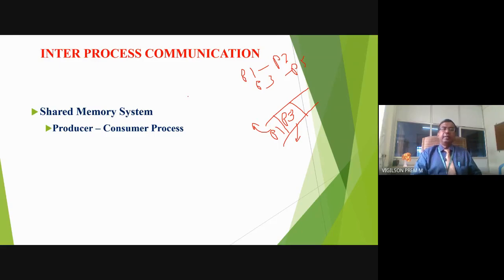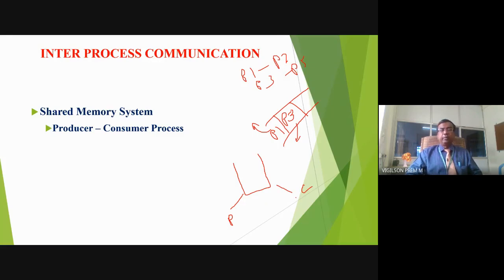Coming to shared memory, I told you two processes will share a common memory. One small example we are going to see is the producer consumer process. Assume we have one stack which is shared by both producer and consumer. What do you mean by producer and what do you mean by consumer?